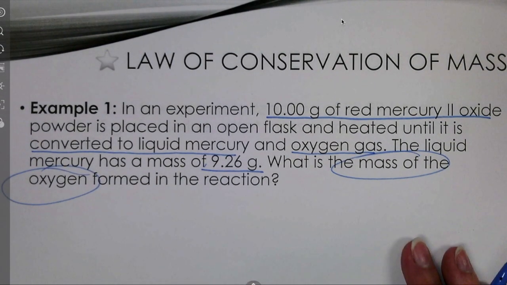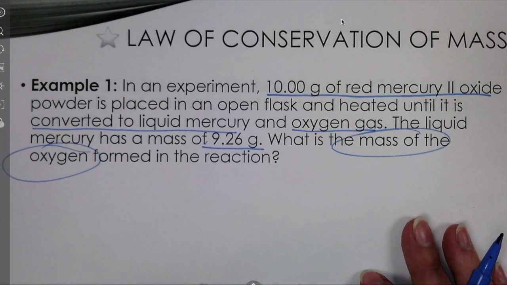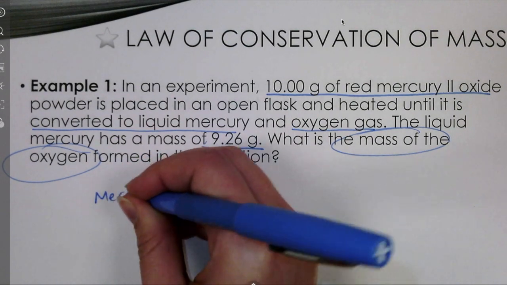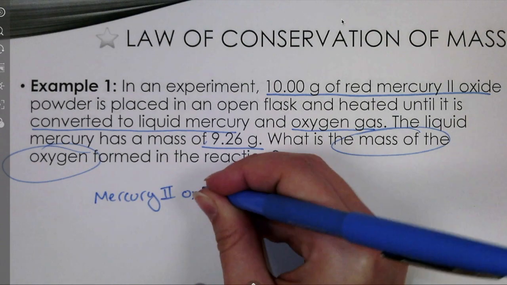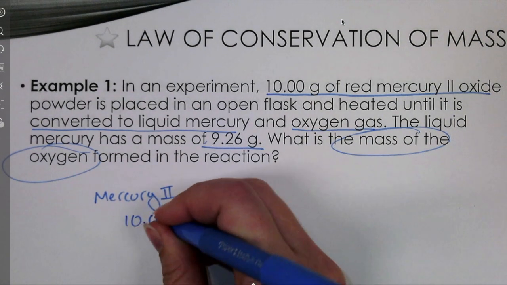It's helpful to think about this in terms of before and after. Initially we've got our mercury(II) oxide, and they tell us that it has a mass of 10.00 grams.